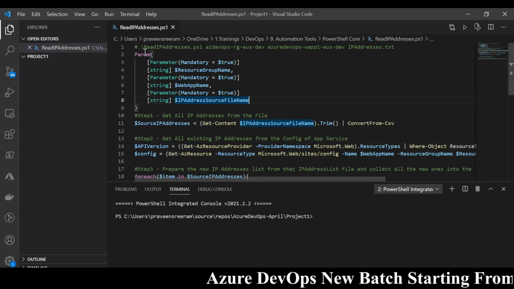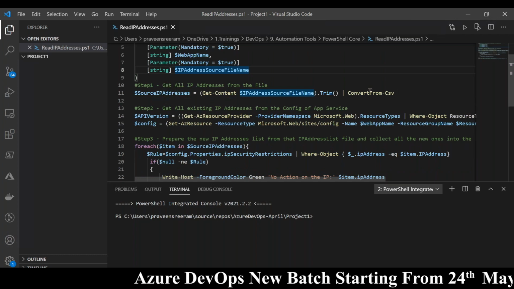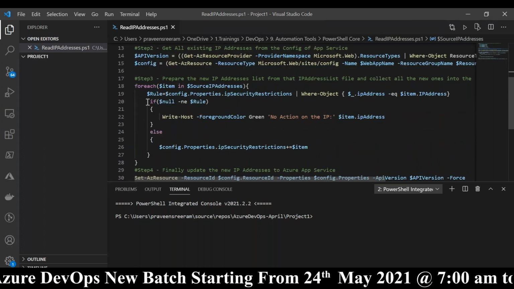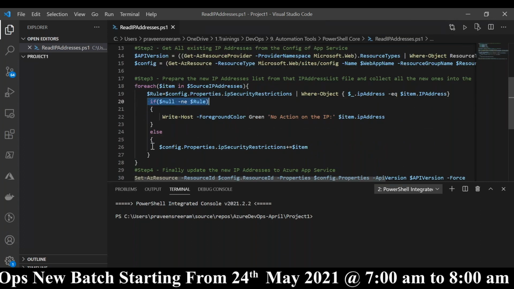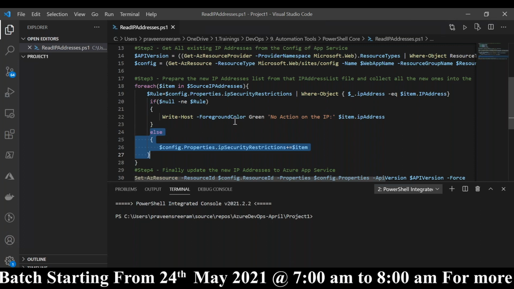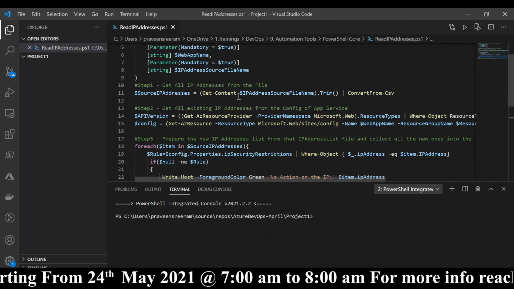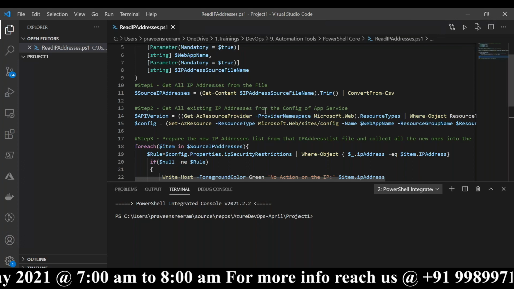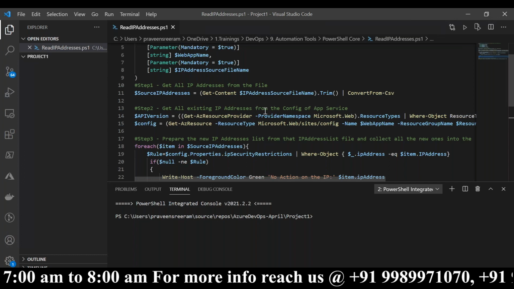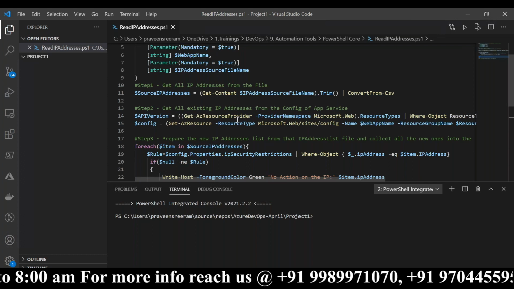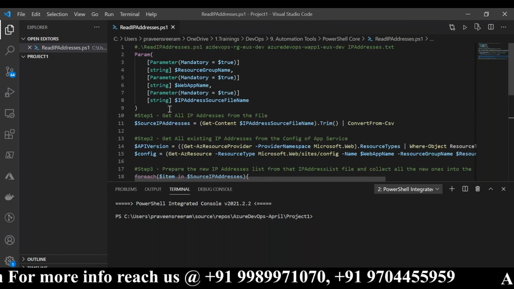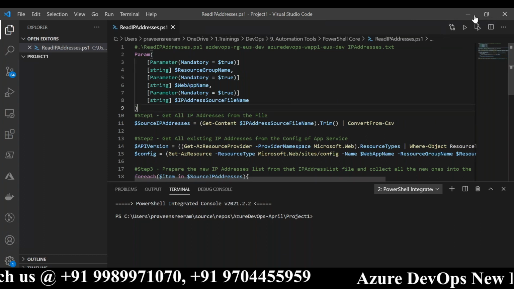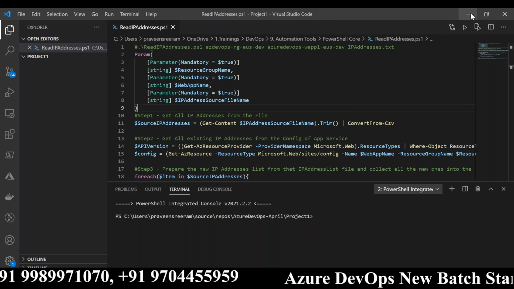So don't worry, this is very simple code. These are commands. PowerShell is nothing but a set of commands. You should know these commands. There is very little logic, if-else conditions you should write. Though PowerShell is also a programming language, you don't have to know it in depth. You should know at least how to copy paste the code. I have copy pasted all this code from the internet, but you should know how to run it. That will be covered in this course. I will explain how to run it locally, how to test it, and how to run it from pipelines.